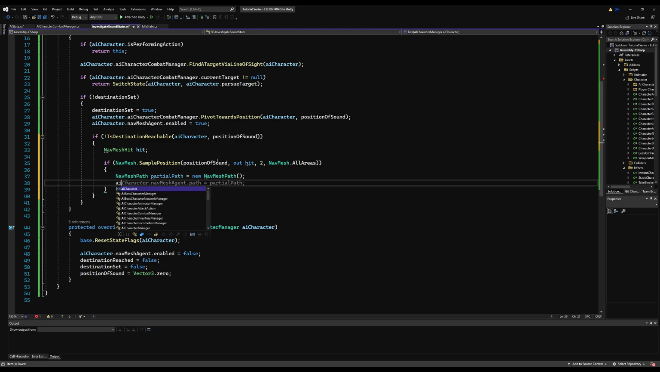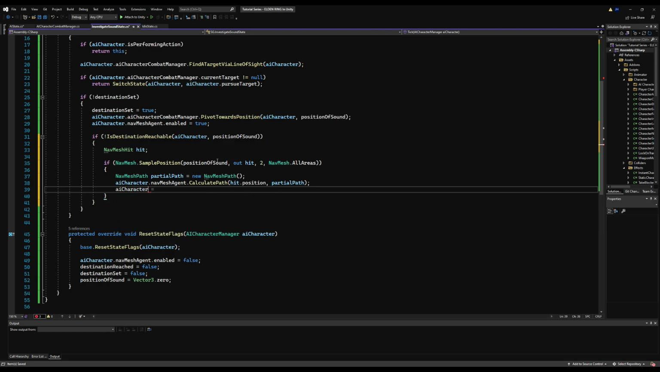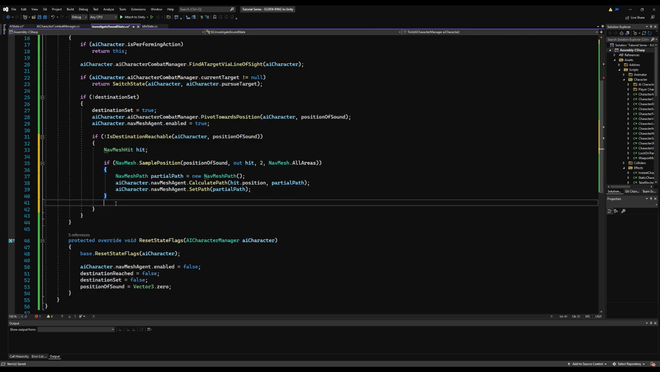And again, that 2 just means within how much of that area, if we can't get there, do you want to check? I'm checking within 2 meters. You can check within 5 if you want, or 10. We're going to say aiCharacter.navMeshAgent.CalculatePath. We're going to say hit.position, and we're going to pass the partialPath. Then we're going to say aiCharacter.navMeshAgent.SetPath, and we're going to set the partialPath.